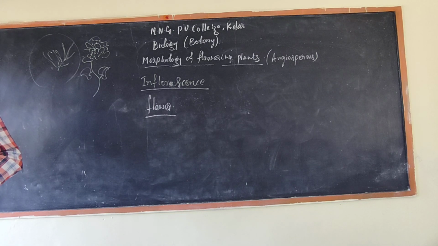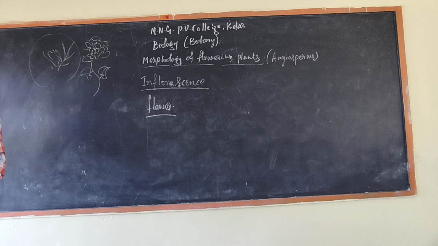What is the meaning of flower, definition of flower, typical flower, and also what are the general terms and the explanation under the flower, and what is the future of the flower, and floral parts of the flower, and how the flower will be responsible for the production of fruit, that is reproduction, like pollination and the fertilization. Everything we can explain under the flower.